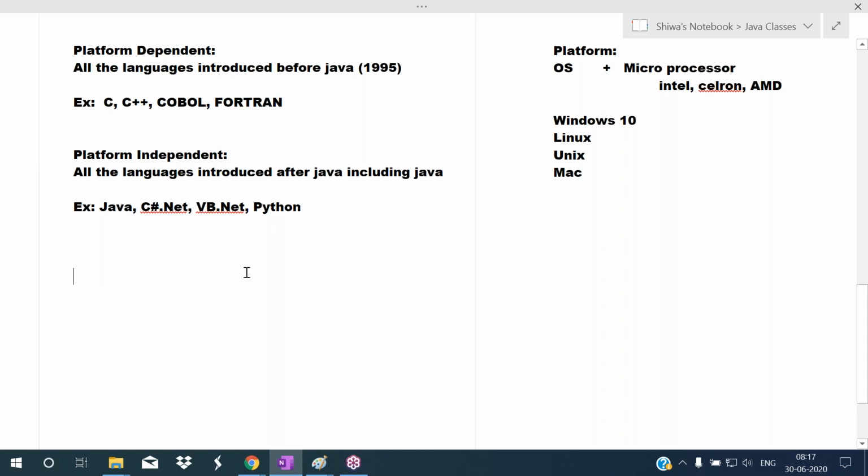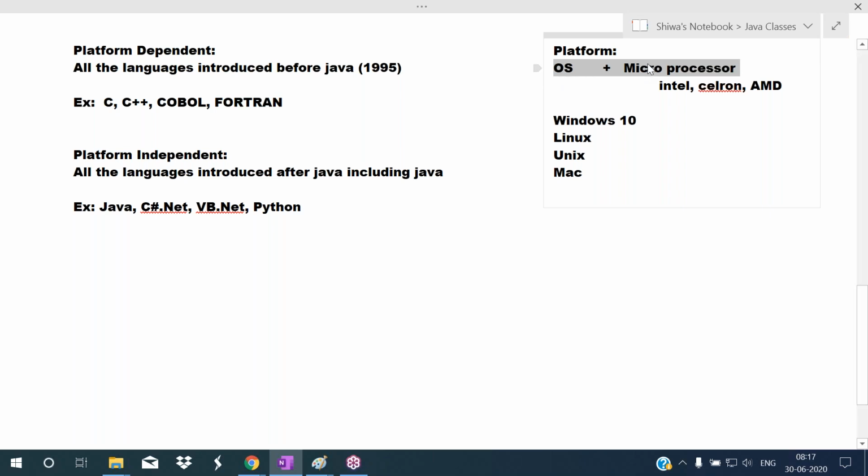So C and C++ are the platform dependent programming languages, whereas Java, Python, C Sharp, VB.NET are the platform independent programming languages. So here, what is a platform? Platform means the combination of operating system and microprocessor.